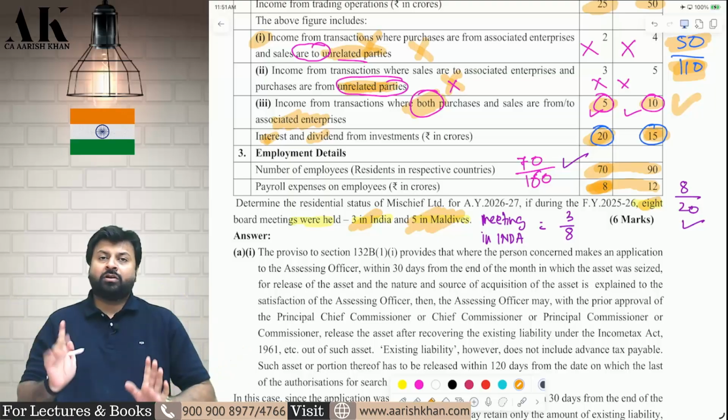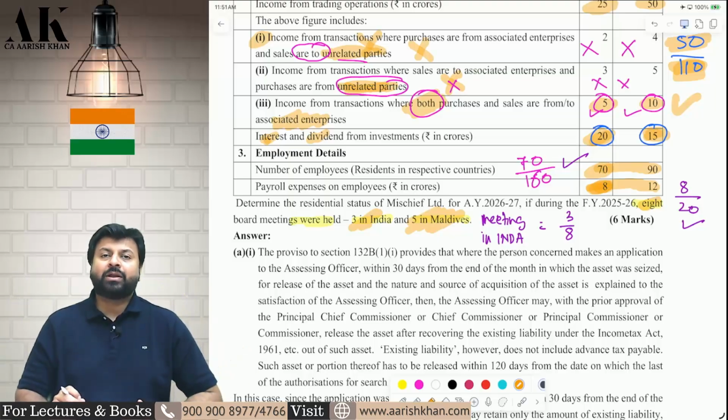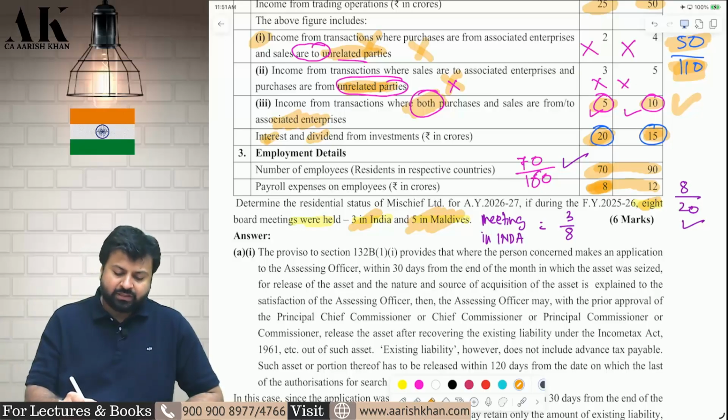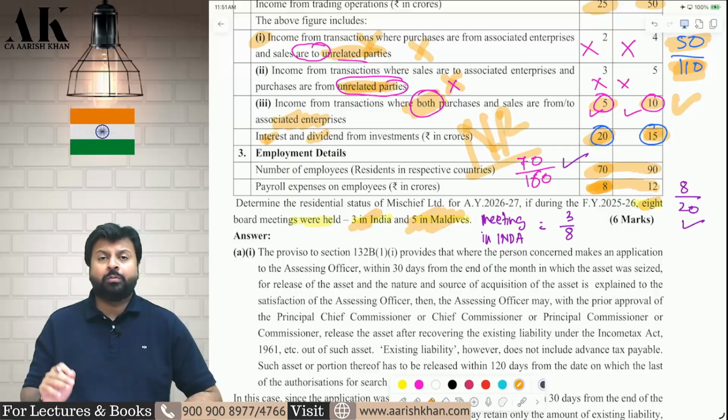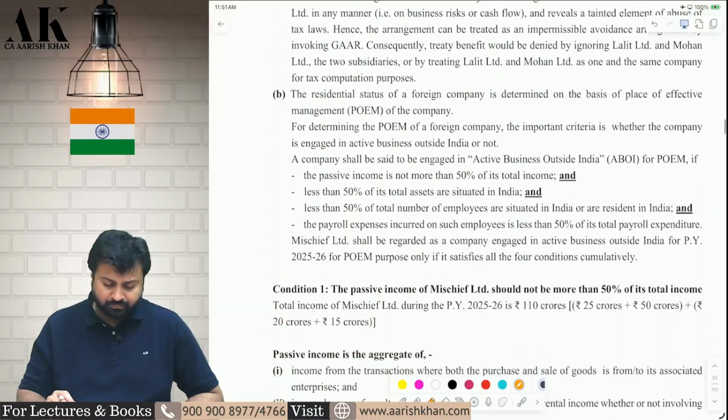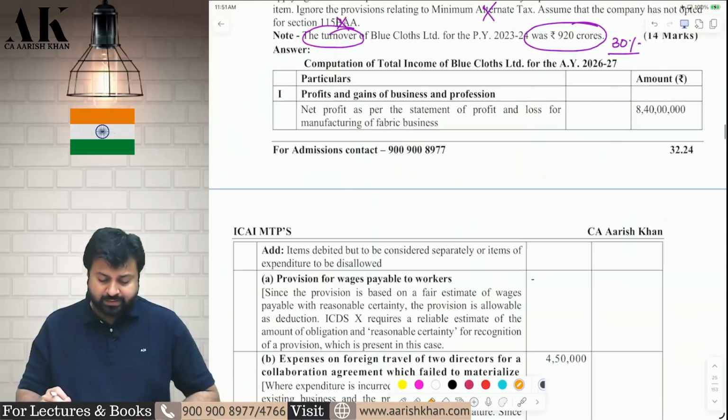Therefore, this company will not be liable to tax in India because this company will be called as what? Having active business outside India. The POEM is outside India. Therefore, the status of this company is non-resident. I hope it is clear to all of you. They are fulfilling all the conditions of POEM. Is this clear?